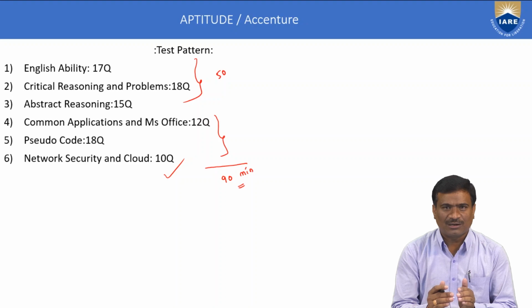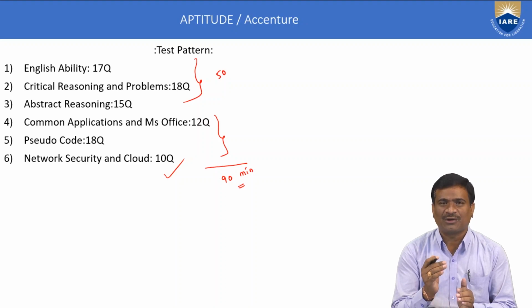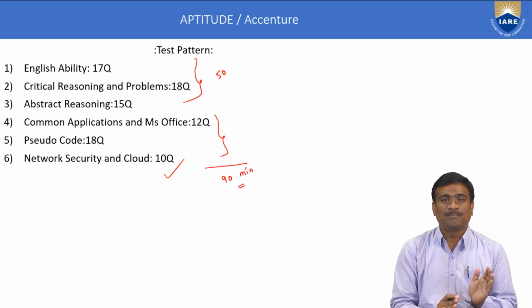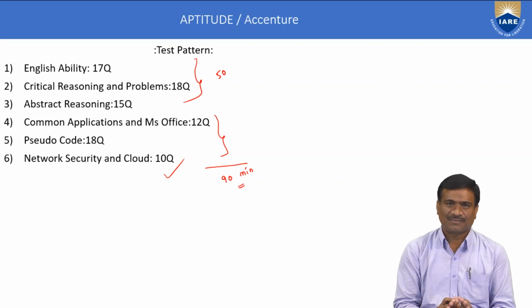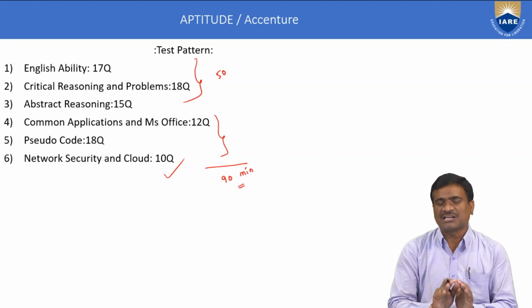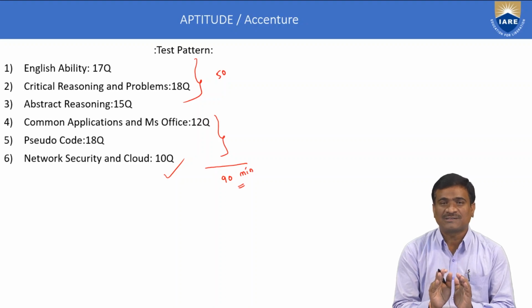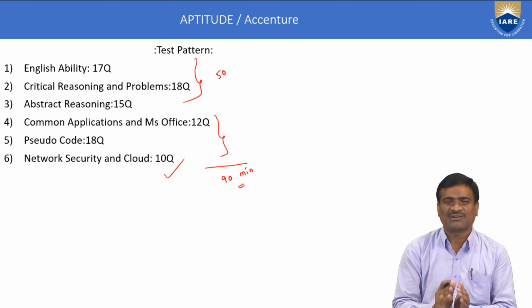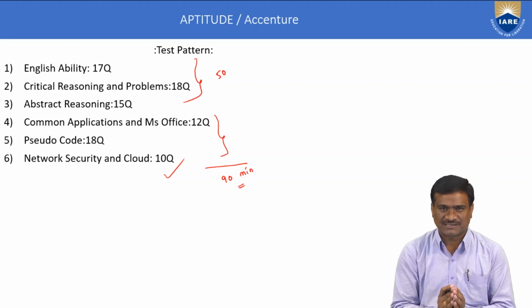The level of difficulty in aptitude and verbal ability is basic to average. Concepts are important, and also practice basic to average questions in aptitude as well as verbal ability and technical subjects.